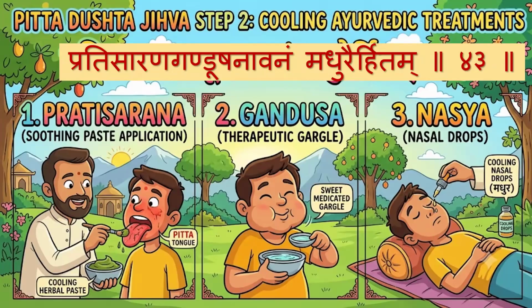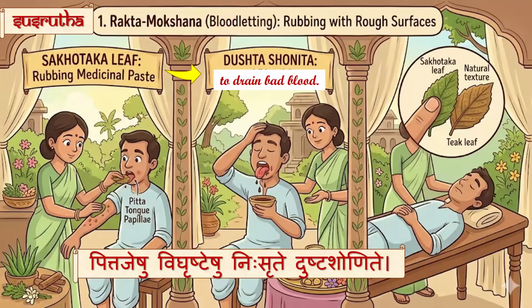The next, step 2, is cooling treatment. Pradisarana Ghandusha Namaram Maduraihi Hitam. So with Madhura Aushada we are doing Pradisarana, Ghandusha and Nasya. Then Sushruta Acharya mentioned Pitta Jeshu Vigrishteshu Nisride Dushta Shonide.